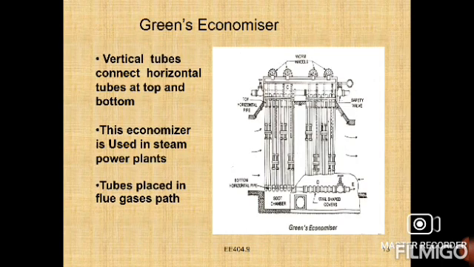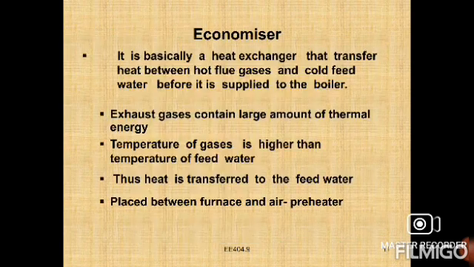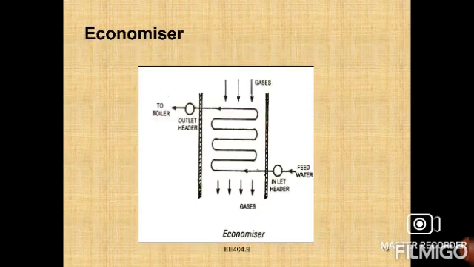So we have the Green's economizer as well. First of all, what is an economizer? I am explaining it once again, clearly. Flue gases coming out of the boiler furnace contain a large amount of heat, so you can check here the working principle of the economizer. This heat energy should be recovered before the gases escape out through the chimney.